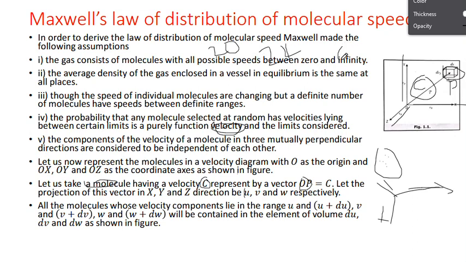That small difference can be denoted by du, a small velocity along the x direction. dv indicates a small velocity along the y direction, and dw indicates a small velocity along the z direction. So there is an initial value and a final value along the x-axis, an initial and final value along the y direction, and an initial and final along the z direction.